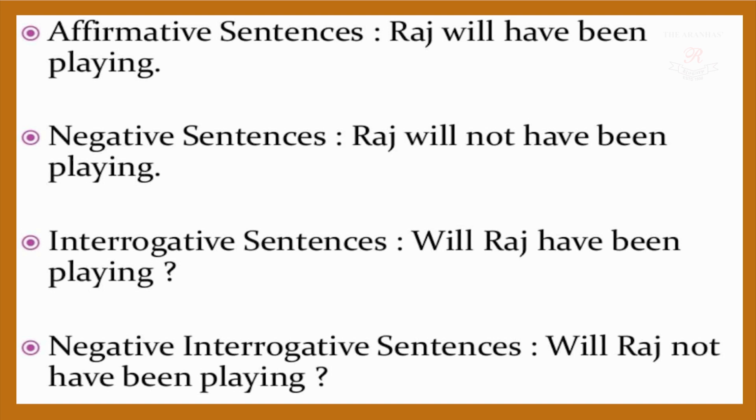Affirmative sentence: Raj will have been playing. Negative: Raj will not have been playing. Interrogative: will Raj have been playing? And negative interrogative: will Raj not have been playing? So these are the various kinds of sentences in future perfect continuous tense.